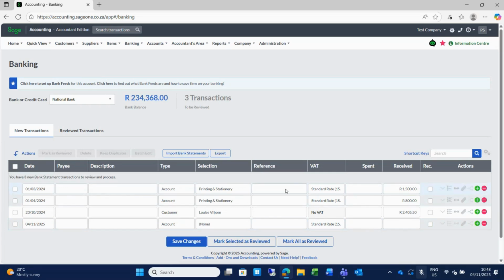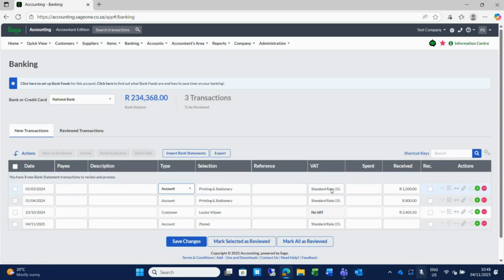The date, the description, I don't have descriptions because I've done this manually, but the date, the description will pull through from your bank statement with whether it is spent, a payment, or received, money received from your bank. All you will need to do then is to go and allocate this line to an account. Whether it is, if I click here in the type column, whether it is the GL account, a customer account, supplier account, a transfer between banks, or a VAT payment that you're going to make. In this example, it is a general ledger account paying for printing and stationery.